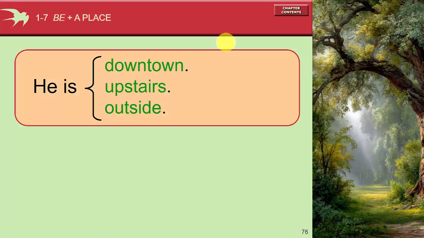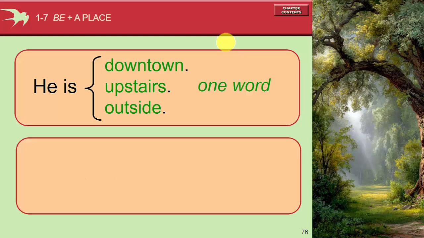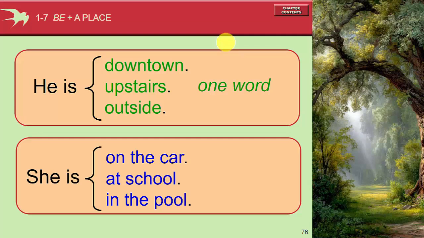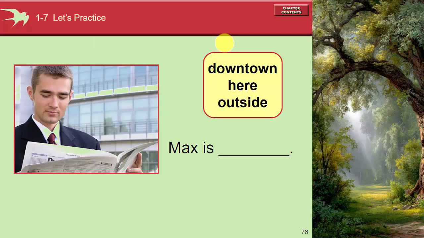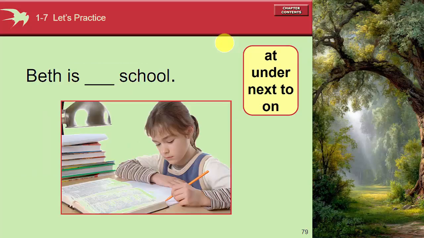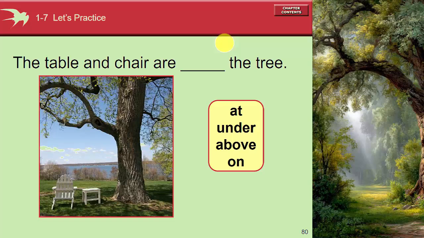Then he is downtown, upstairs, outside, one word. And then she is on the car, at school, in the pool, because we add a preposition that becomes more than one word. So prepositional phrase. The plant is, look at the plant, on the table. The plant is on the table. Max is downtown. Beth is at school. The table and chair are under the tree.